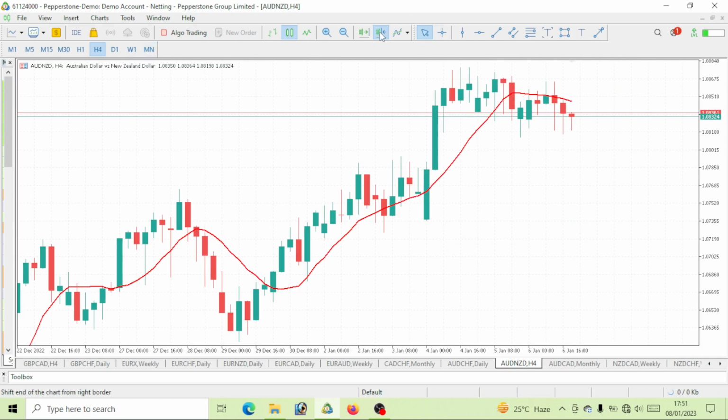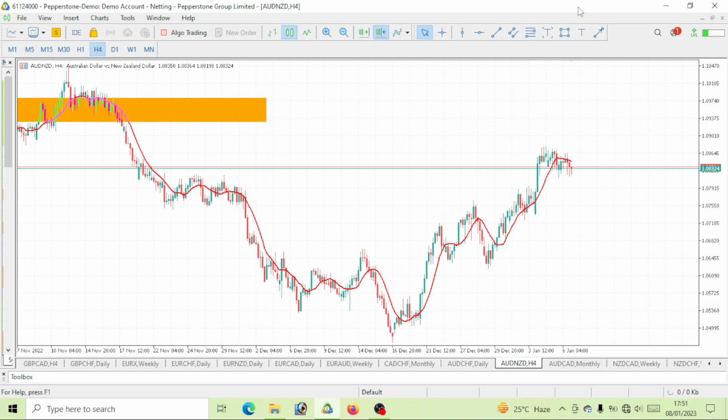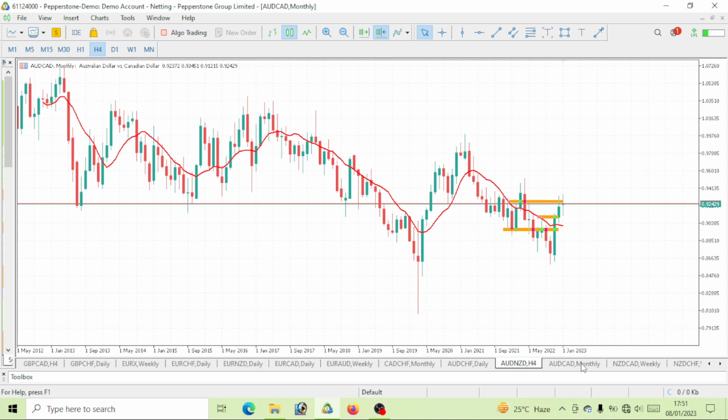Same thing with the four-hour time frame. Basically, the trend is an uptrend move. You can see on the four-hour time frame, higher highs and higher lows. It won't make sense for you to go ahead and start selling. We still want to see further movements upward before we start getting that drop on AUD New Zealand dollar. And now let's say the last one for the week is AUD CAD.